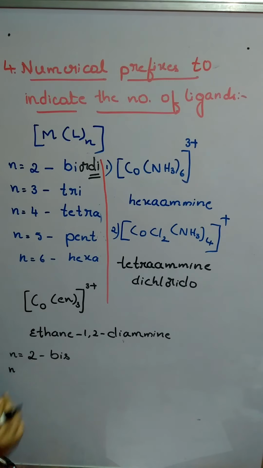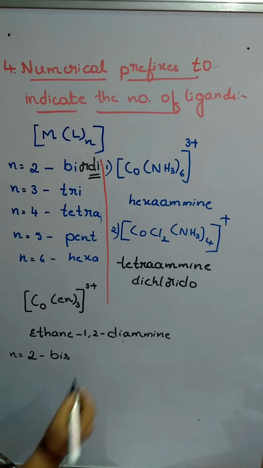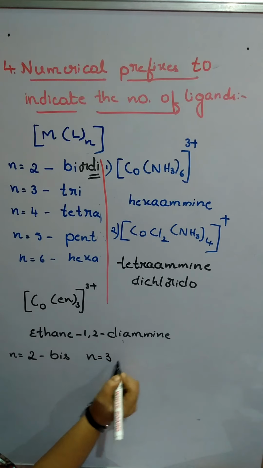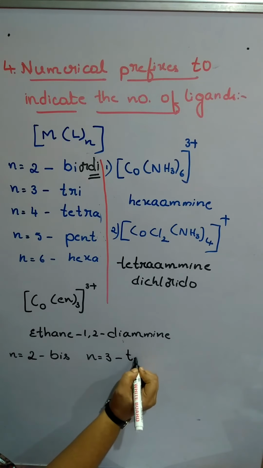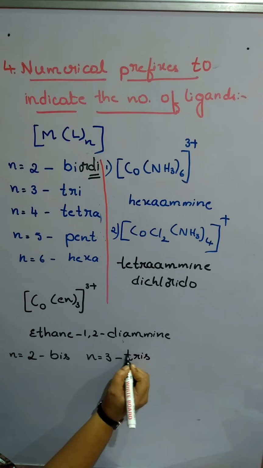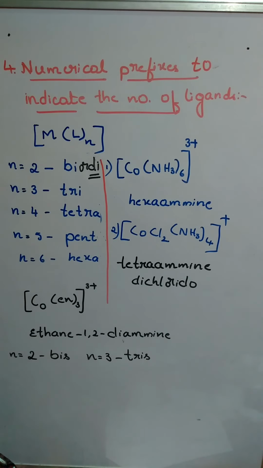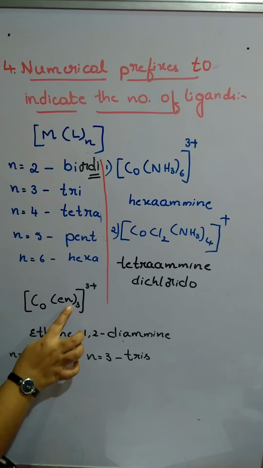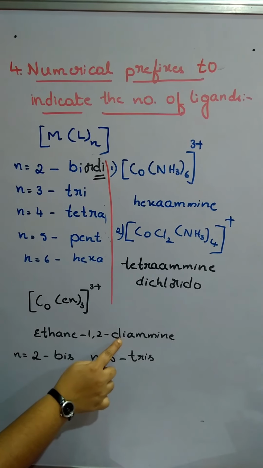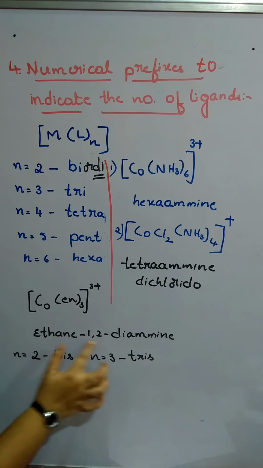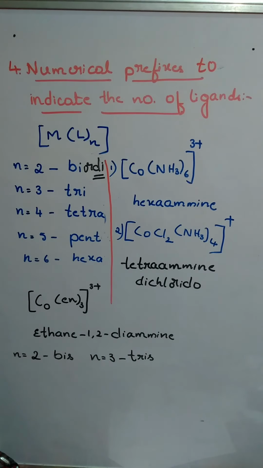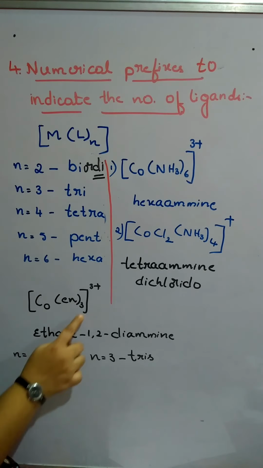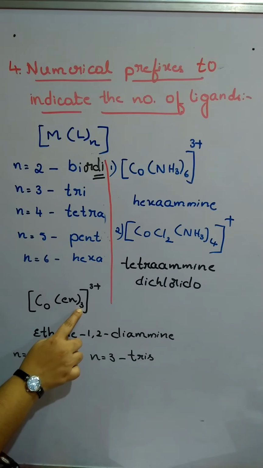If n is equal to 3, then we are using the name tris. So observe, if in the ligand's name itself, in the common name itself, di, tri, such kinds of things are there, then we are going to use these for the number of ligands.